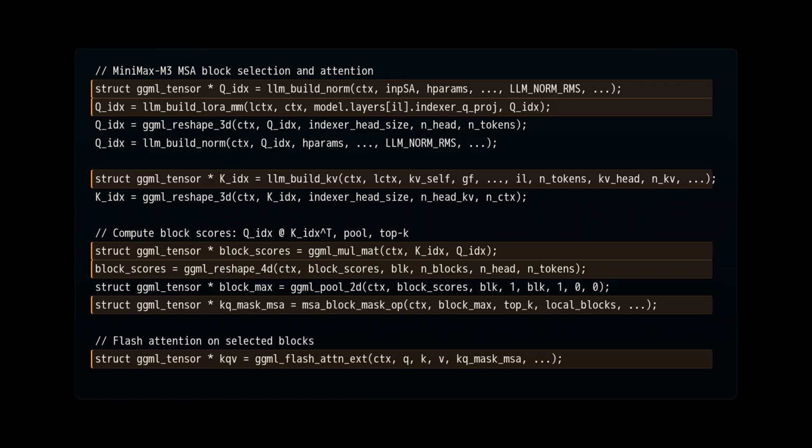Now here's the heart of the new architecture in MiniMax M3.cpp. For MSA layers, we project and normalize the indexer Q, retrieve cached indexer K from the KV cache, then compute block scores by matmul. Those scores get reshaped into blocks, max pooled, and fed into a custom op that selects the top K blocks with optional local bias. The resulting mask is passed to flash attention, which only attends to the selected blocks. This is multi-stream, sparse attention in action.